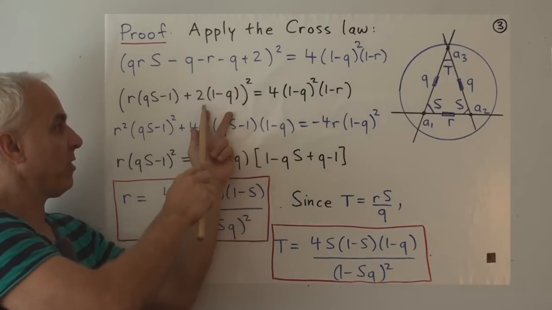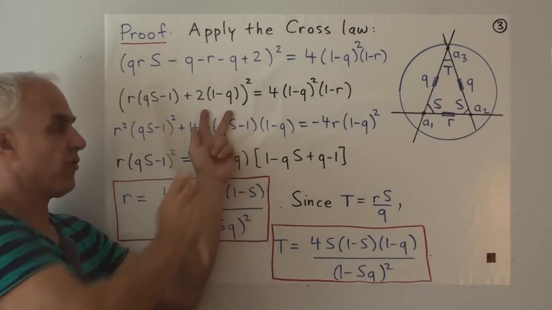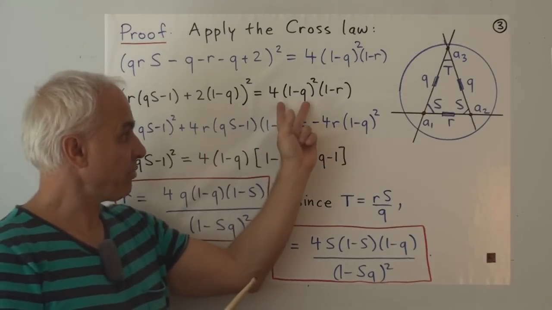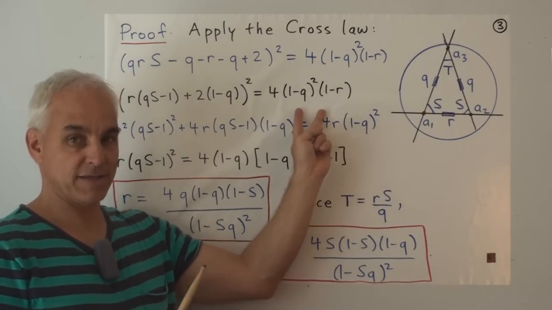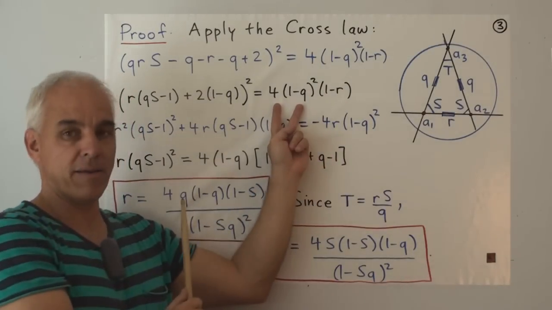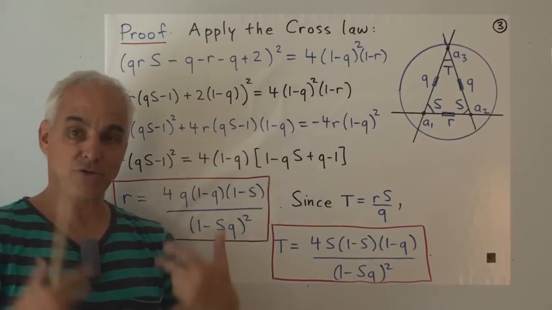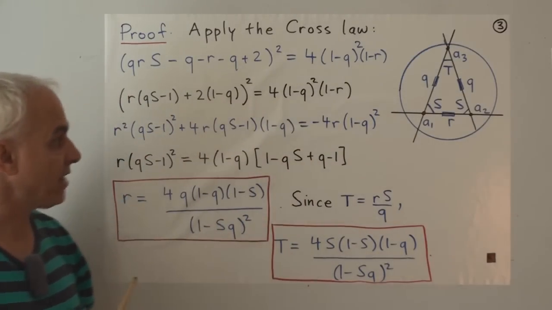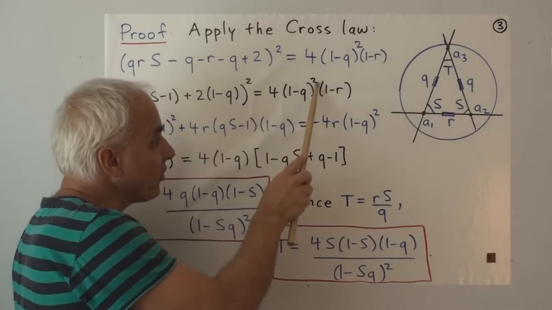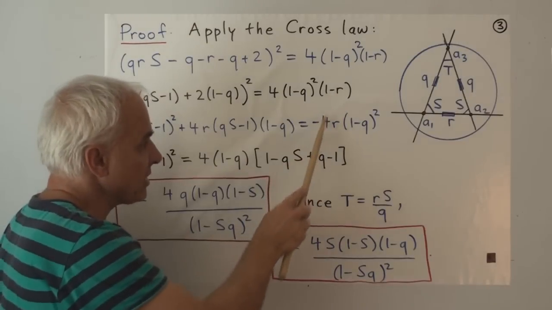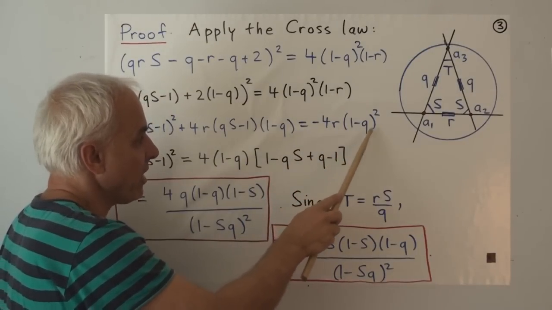The square of this will be 4 times 1 minus Q all squared. But that same expression is sitting over here on the right hand side. 4 times 1 minus Q all squared times 1 is exactly that thing there, so they will cancel. And what's left on the right hand side is just 4 times 1 minus Q squared times minus R, which we'll write as minus 4R times 1 minus Q all squared.